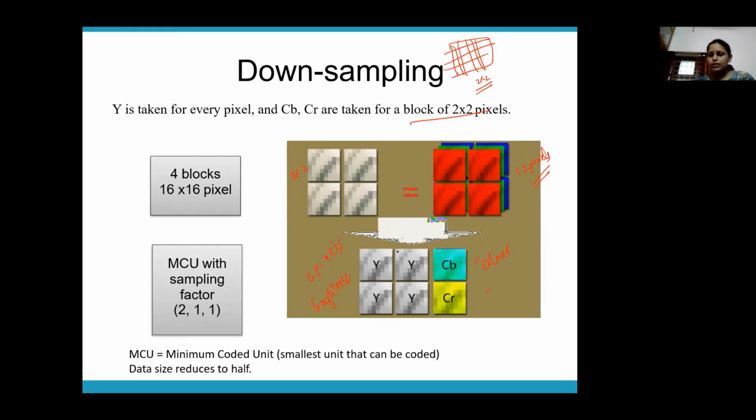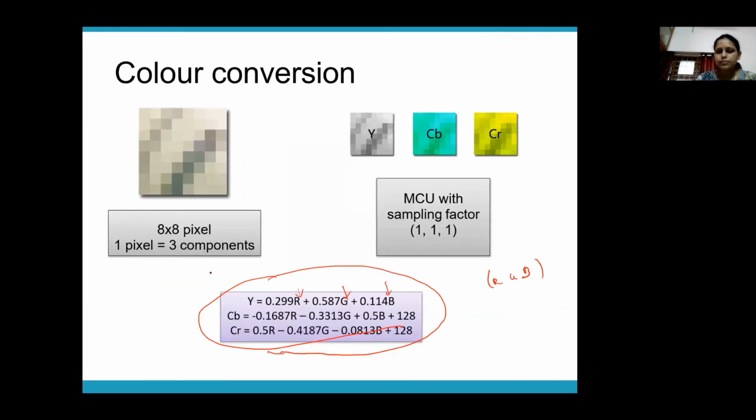Out of the 6 values, 4 will be taken up for storing brightness information, whereas 1 is for color blueness and 1 for color redness. So for chrominance, you take only 2 values, whereas for brightness, you take 4. This is called downsampling. Normally the downsampling ratio is 4:2:0 or 4:1:1. So this is another substep in the second step.